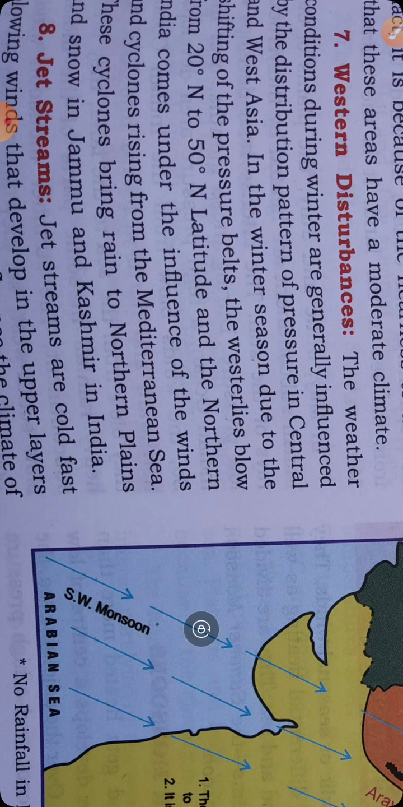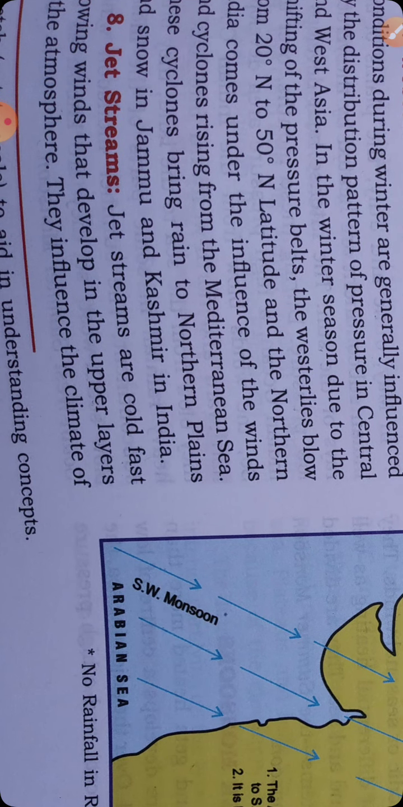What are Western disturbances? The weather conditions during the winter are generally influenced by the distribution pattern of the pressure in Central and West Asia. In the winter season, due to the shifting of the pressure belt, the westerlies blow from 20 degrees north to 50 degrees north latitude, and northern India comes under the influence of the winds and cyclones rising from the Mediterranean Sea. The Mediterranean Sea is just west of India, so that is called Western disturbance. These cyclones bring rain to the northern plains and snow in Jammu and Kashmir in India.